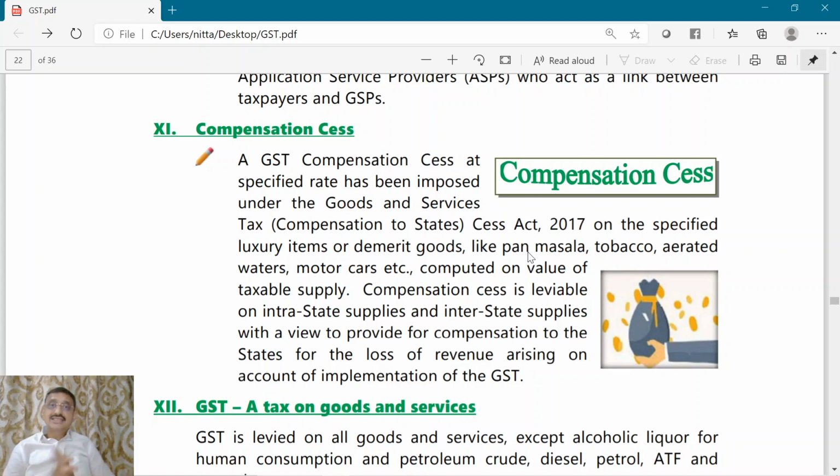Now certain states resisted passing of those bills, constitutional amendment bills. Now, what was their concern? They had a concern that if GST is implemented, their state may suffer the loss of revenue. Sir, how can you say that implementation of GST results in loss of revenue?